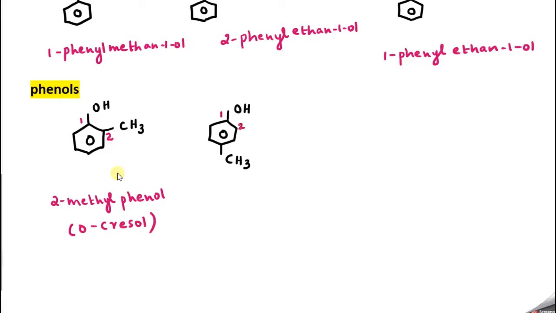Now here, can you tell me the name of this compound? 1, 2, 3, 4. Correct. At fourth position it is coming. So what do you say? 4-methyl. Correct. 4-methyl phenol. Now what is the common name we can say? Para position it is present. So we say paracresol. Correct. Since OH and CH3 are there, we use the term cresol.